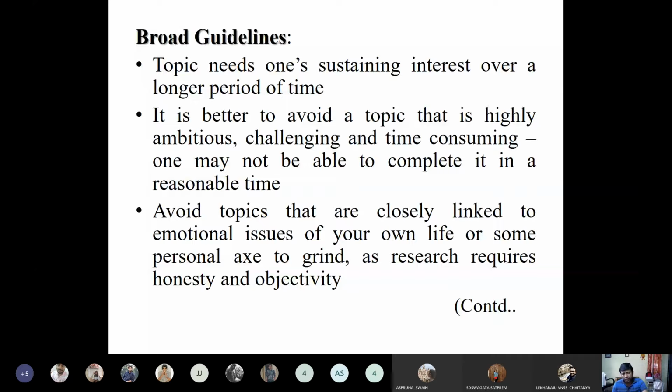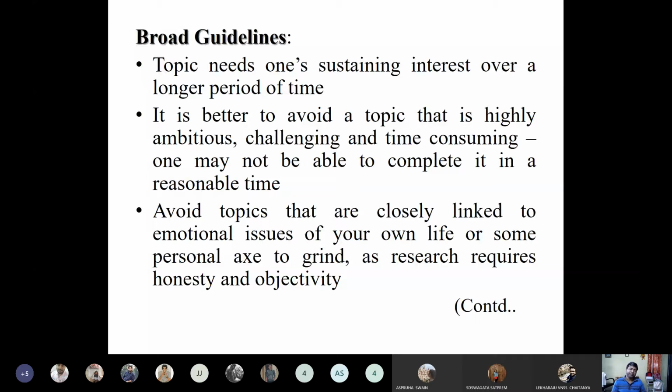And also you should have an interest in that area. It is not that somebody forced you to work on it. You should first develop such an interest to work in this area. It is better to avoid a topic that is highly ambitious, challenging and time consuming. One may not be able to complete it in a reasonable time.